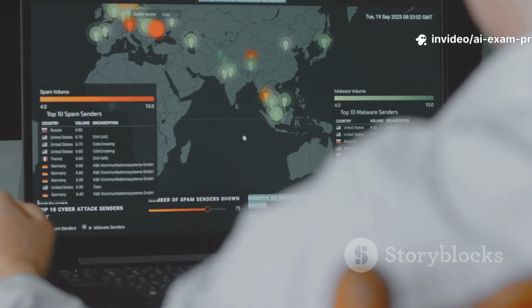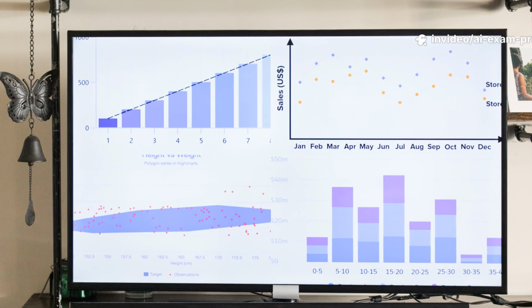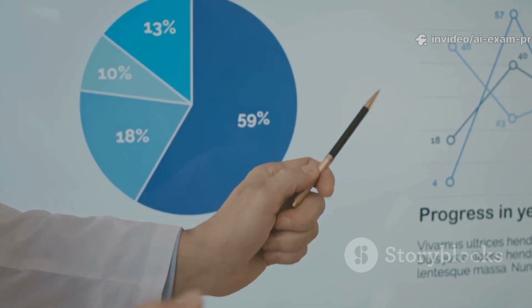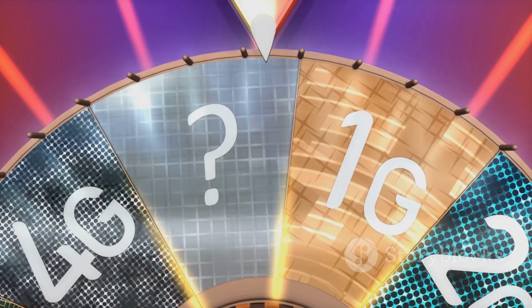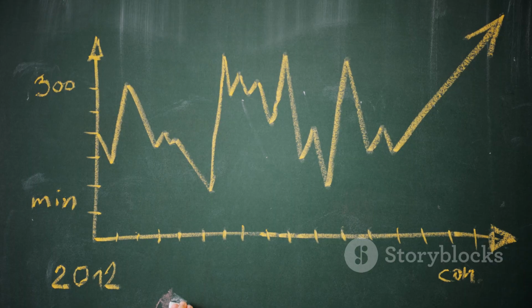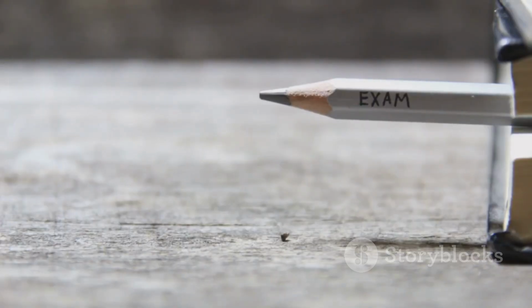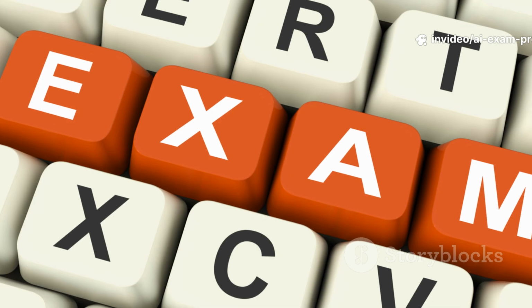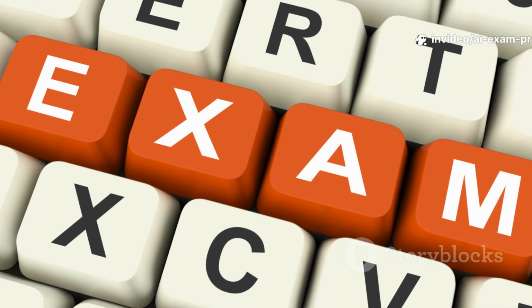Step 3. Map patterns. Show frequency by topic, average marks, and gaps over the last 5 years. Identify rotating themes and rising topics. Which command verbs, explain, evaluate, derive, appear most with each topic?